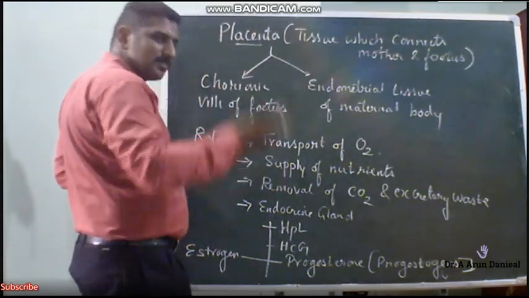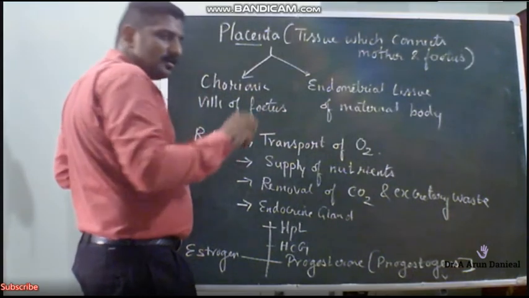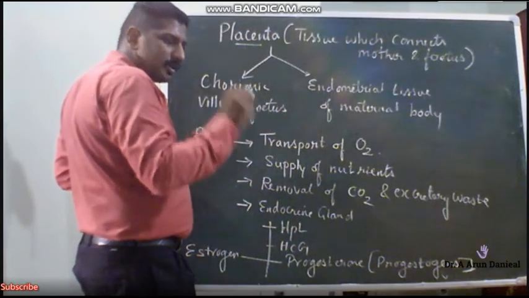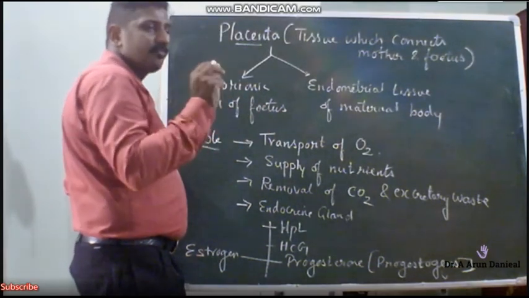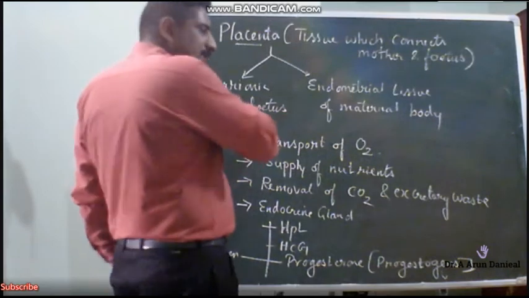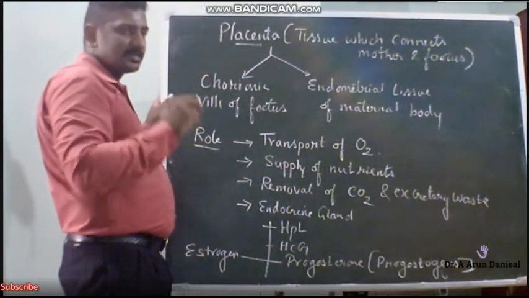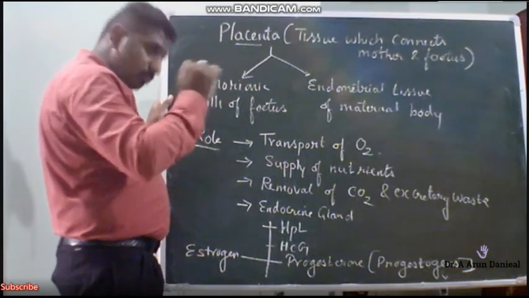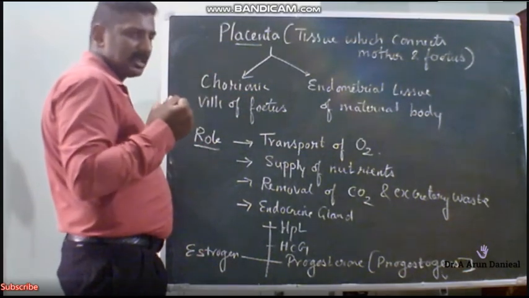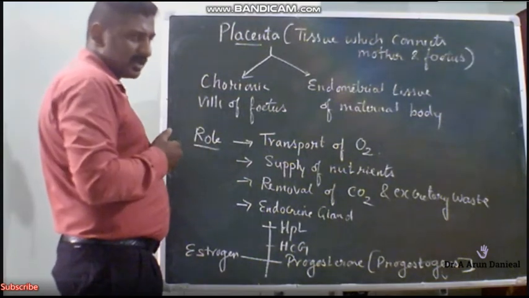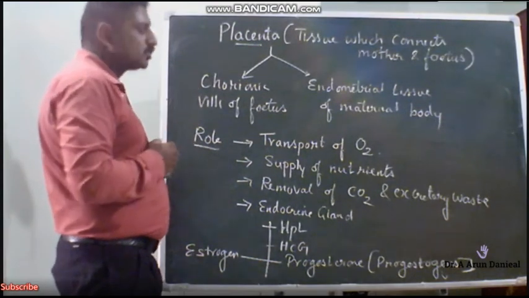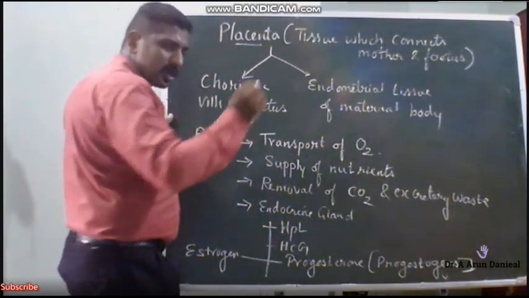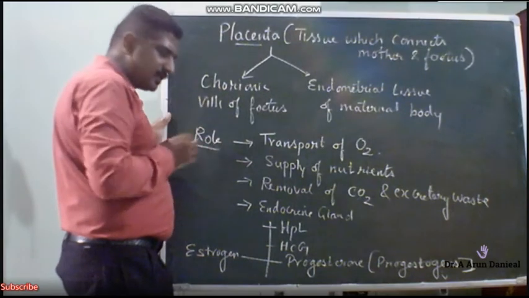At the same time, they will stimulate the corpus luteum to secrete too much of progestogens or progesterone. That means the corpus luteum is already secreting progesterone, so endometrium thickness is maintained. To have a strong implantation and prevent abortion and other cases, the endometrium must be thick. So for that, human chorionic gonadotropin acts on the corpus luteum to secrete progesterone.